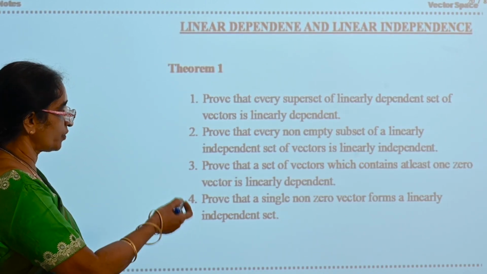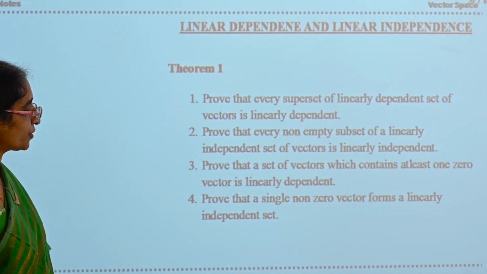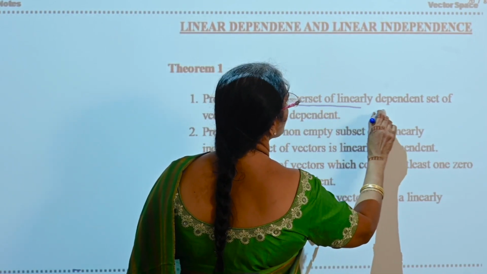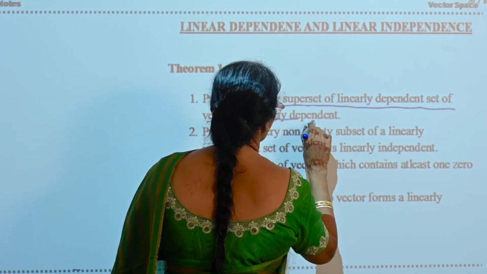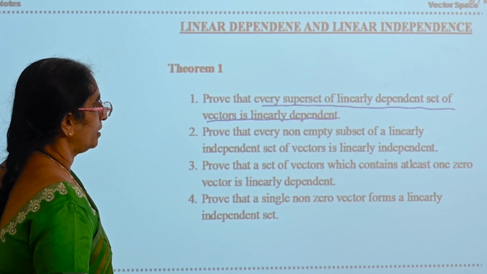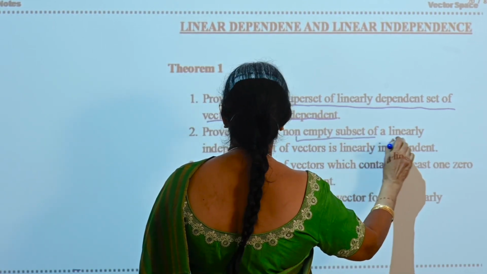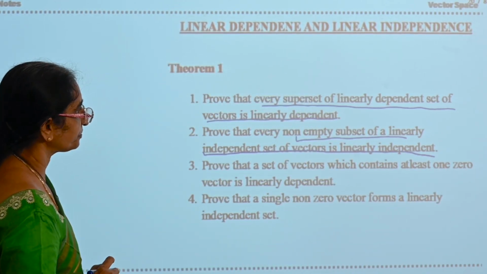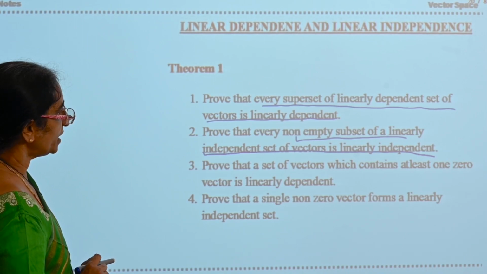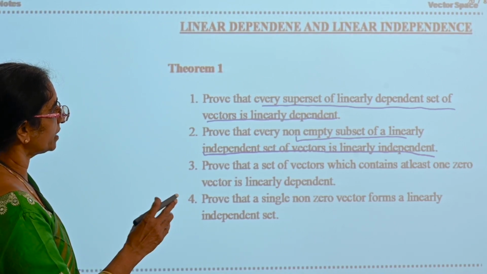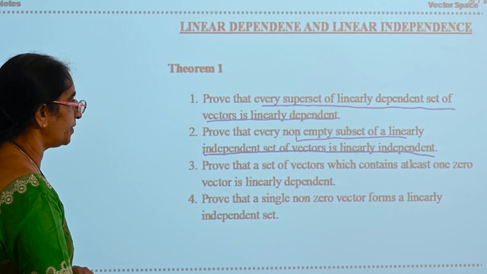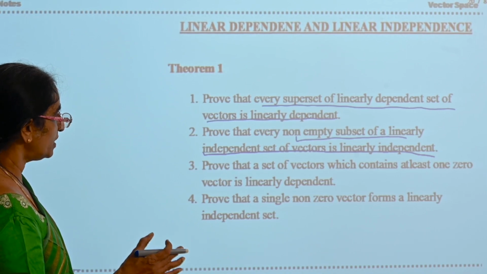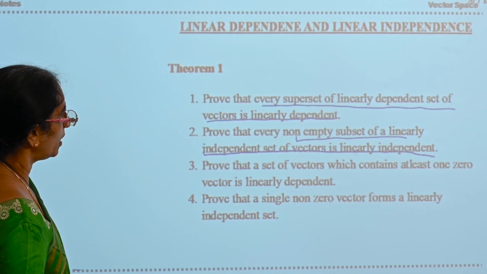There is one theorem stating four statements. Now see here. Prove that every superset of a linearly dependent set of vectors is linearly dependent. Every non-empty subset of a linearly independent set of vectors is linearly independent. Prove that a set of vectors which contains at least one zero vector is linearly dependent. Prove that a single non-zero vector forms a linearly independent set. Now see here.